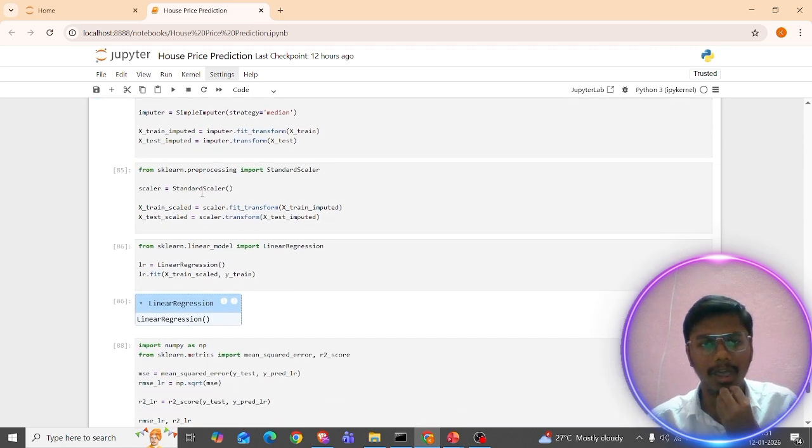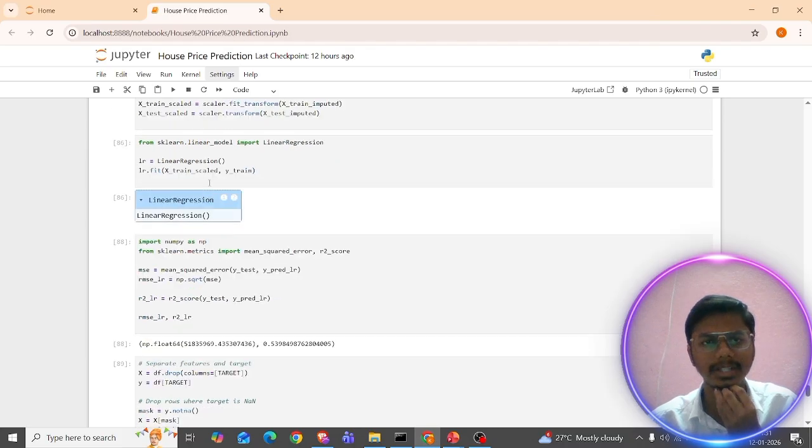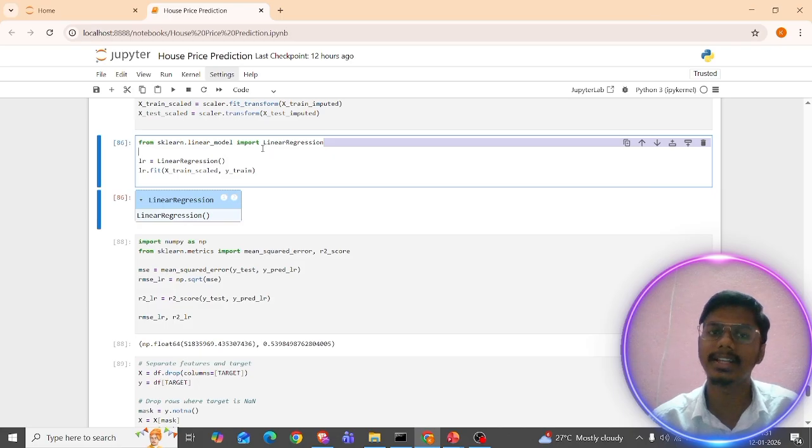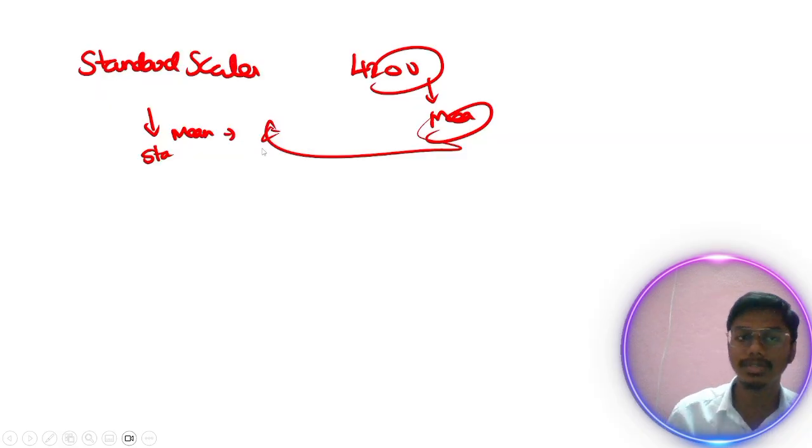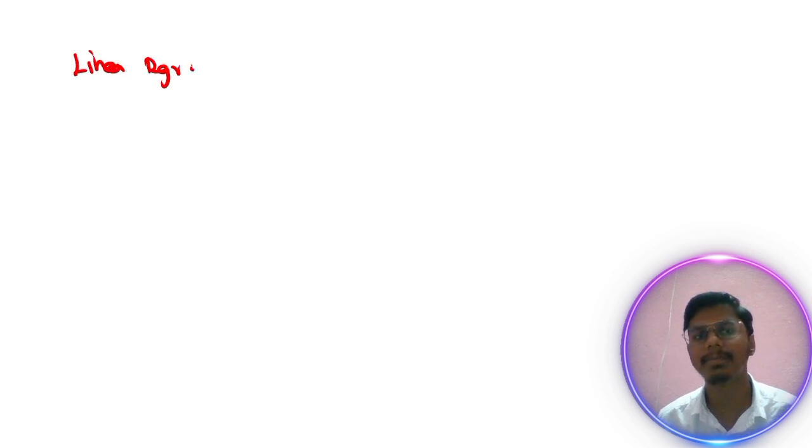So let me start building the model. From sklearn.linear_model, import LinearRegression. Today we are using linear regression and the random forest model as the basic models for prediction. This is a mini project. For example, for predicting house prices, the main model that comes to mind is linear regression. So let's discuss linear regression first, and later we will build the model.